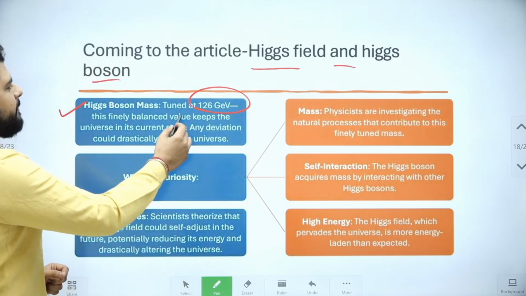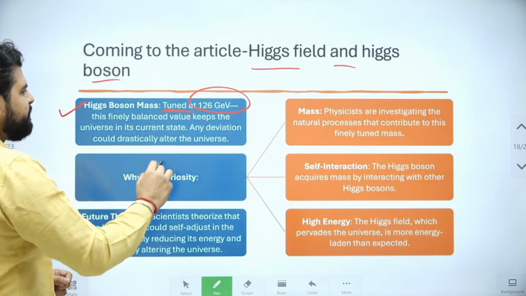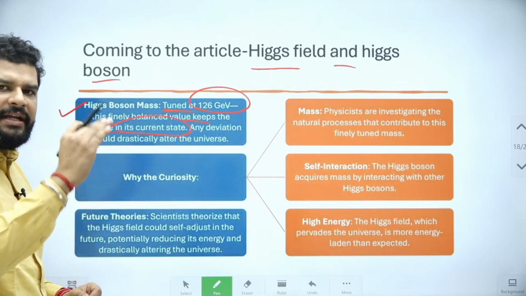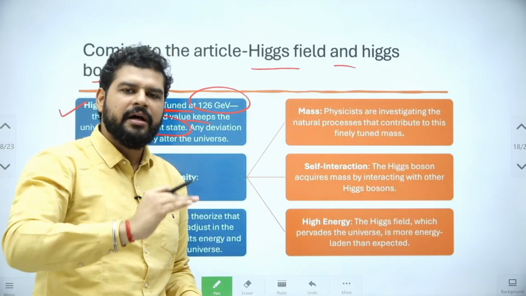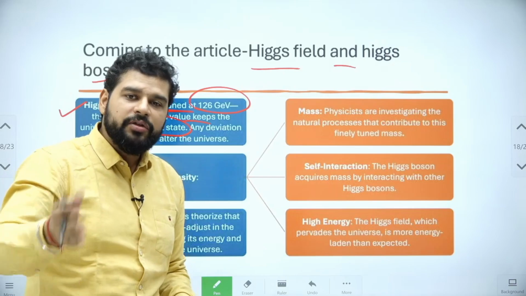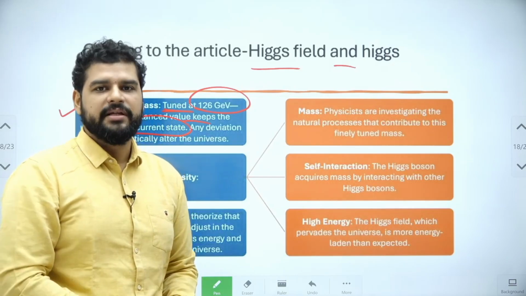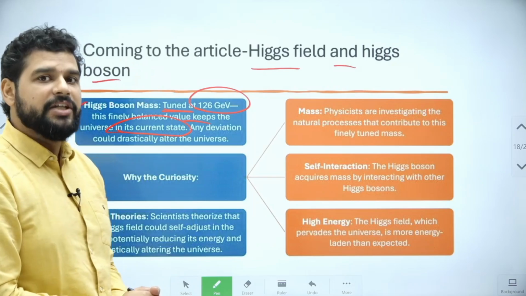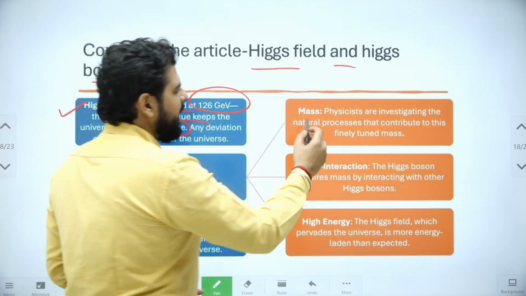So the point is, this mass is very tuned at 126 GeV, and this keeps the universe in its current state. Any deviation, whether it decreases or increases, anything up or down, will change the universe as it is right now, and it will turn into something else. We don't know what it will turn into, but it will change. So why is there curiosity? First is the mass.